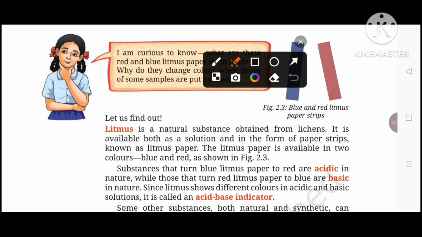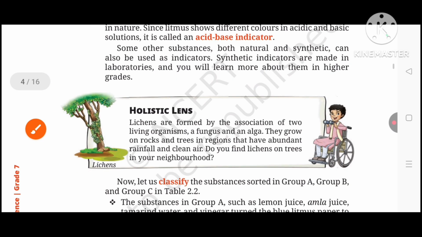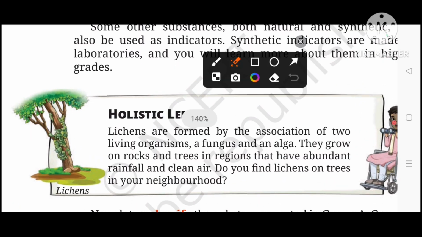Let us find out. Litmus is a natural substance. Litmus जो होता है एक natural substance होता है obtained from the lichen. Do you know what lichen is? So don't worry, we have a para given here, and you will know about this.